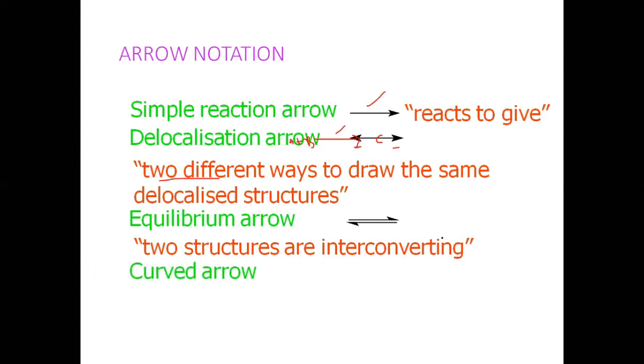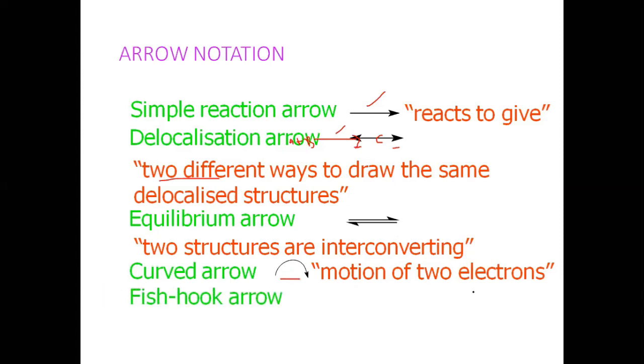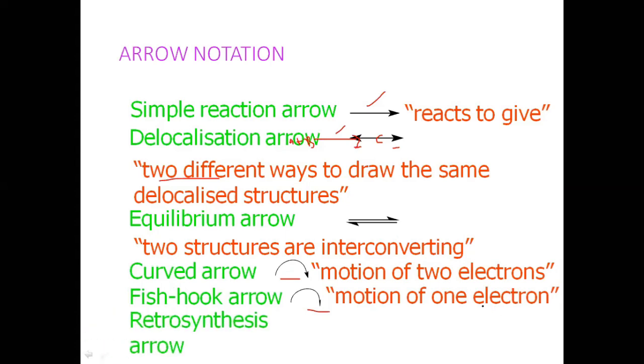Similarly, this is the curved arrow. It shows the motion of two electrons. Suppose during the mechanism you want to show the motion of two electrons, then you need to use this kind of notation. Then the fish hook arrow, a half-headed arrow, represents the motion of one electron. Then the retrosynthesis arrow, so these notations have been already used.